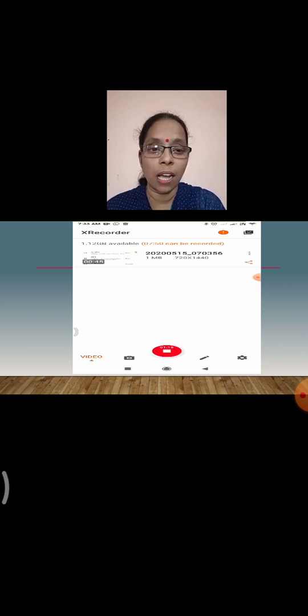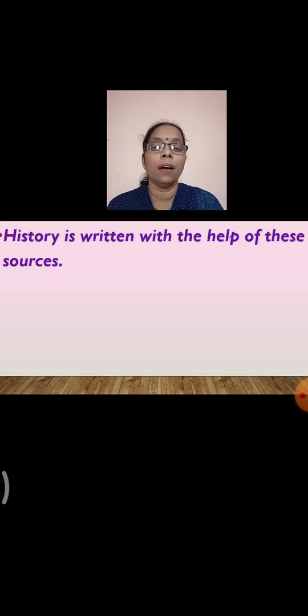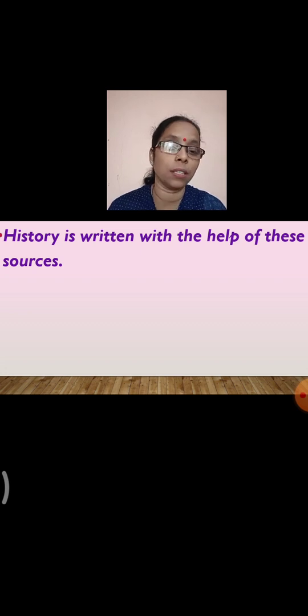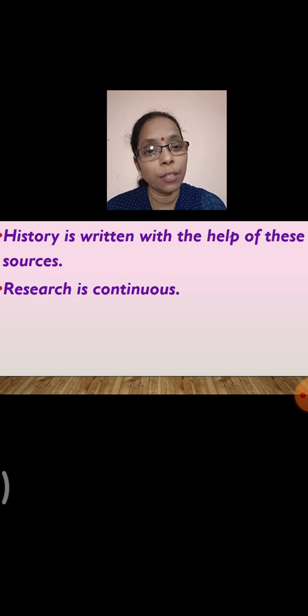So this is how a povada is. Now, history helps us in various forms. History is written with the help of these various sources: the material, the oral source and the written source. Even though history is already written, the research is still continuous.